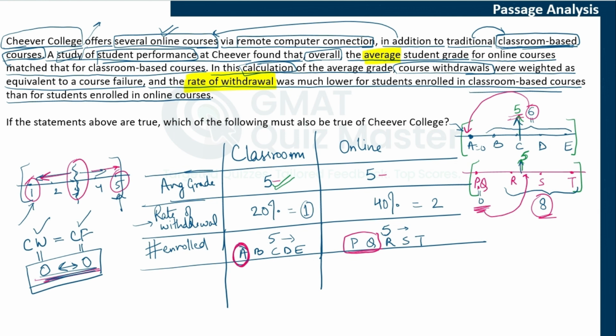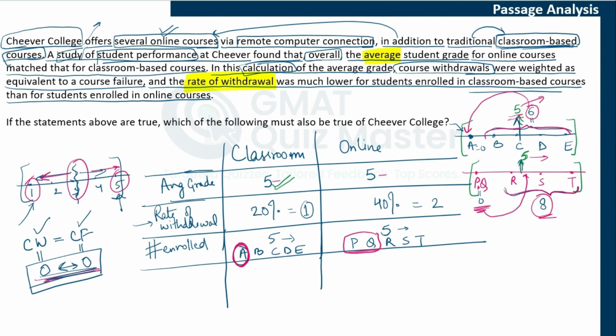So make it very clear that the average of these remaining values, B, C, D, and E, would be less than the average of R, S, and T. Then only the overall average would match here. This 5 and 5 would match. So this is a general understanding of averages, and it is very useful in CR questions also. You can understand it with the help of an example also.